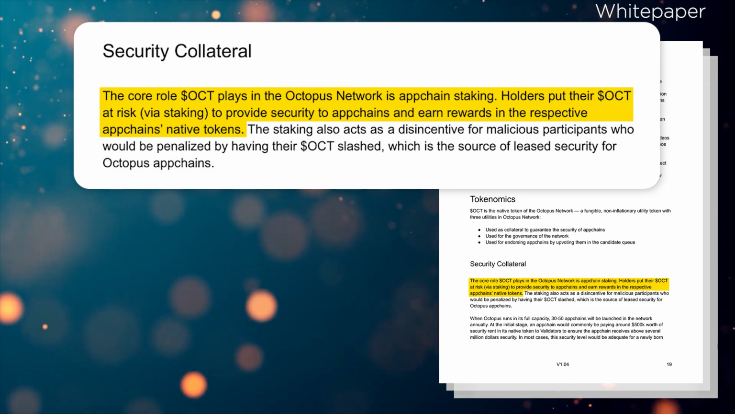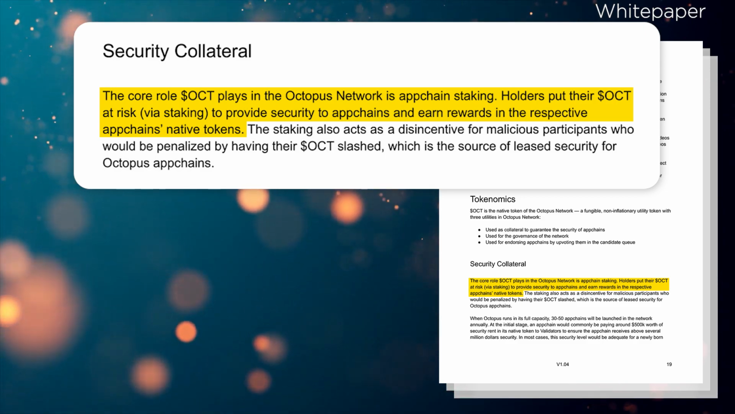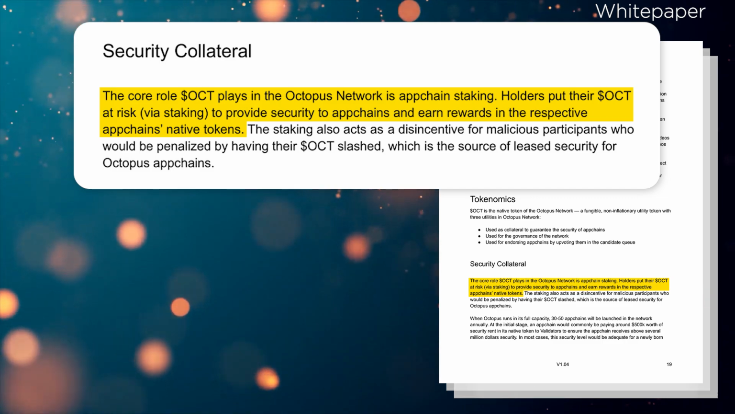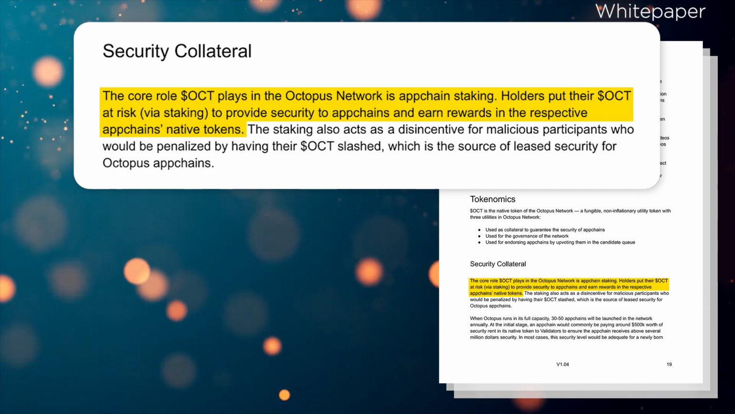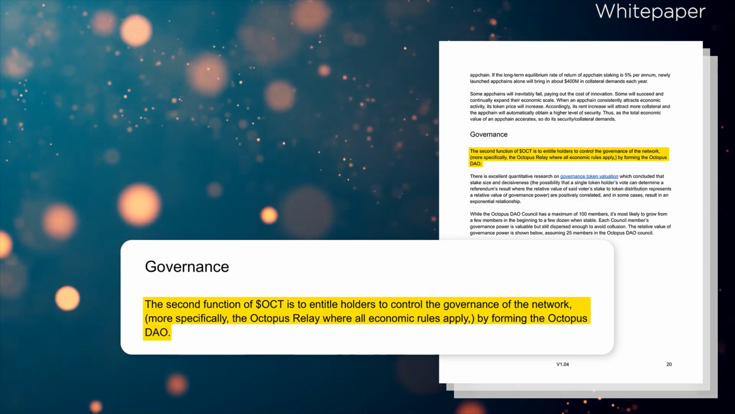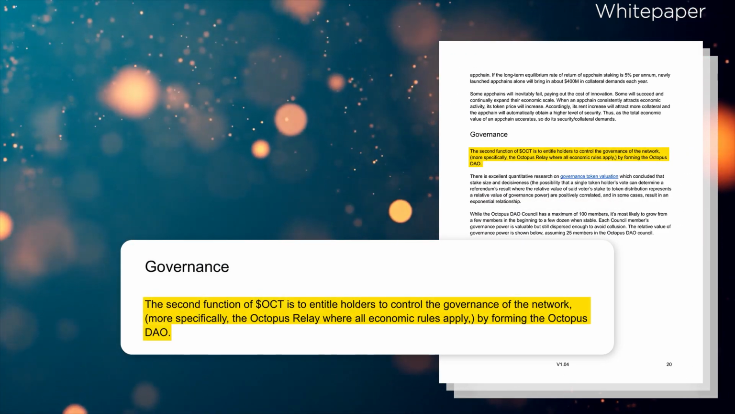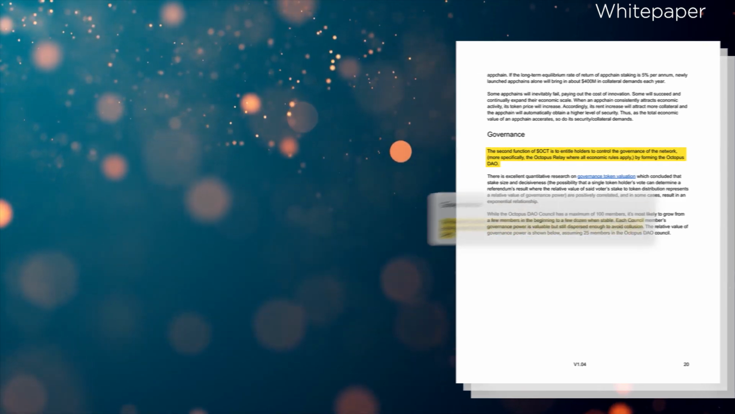Holders put their OCT at risk via staking to provide security to app chains and earn rewards in their respective app chains' native tokens. The second function of OCT is to entitle holders to control the governance of the network by forming the Octopus DAO.